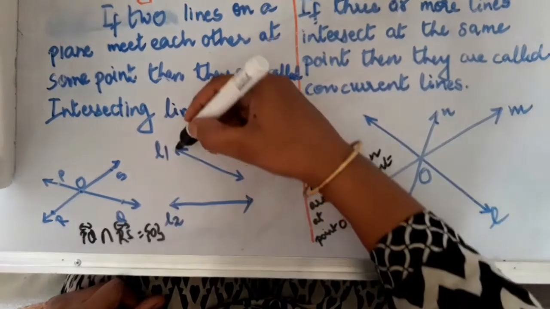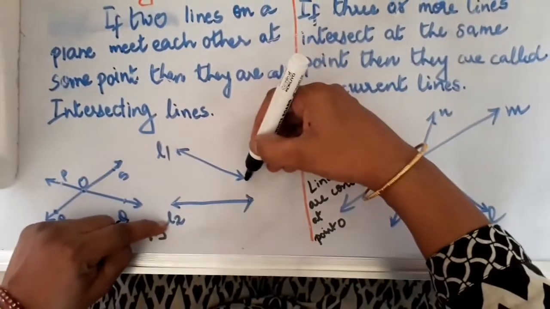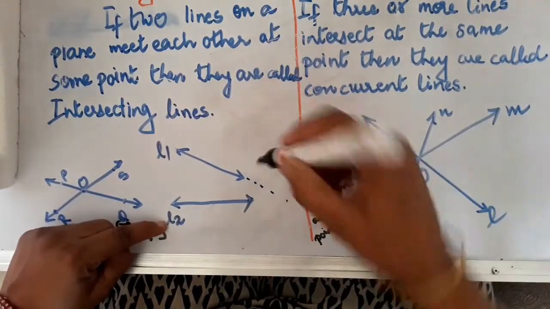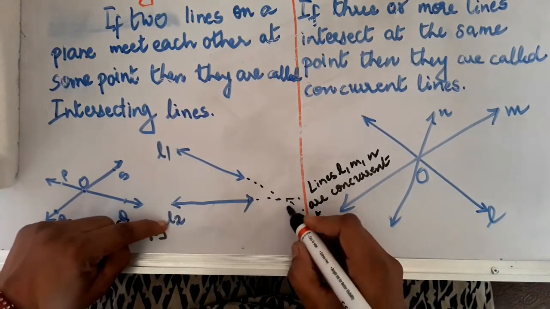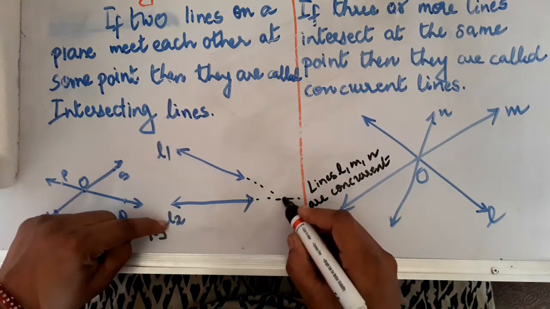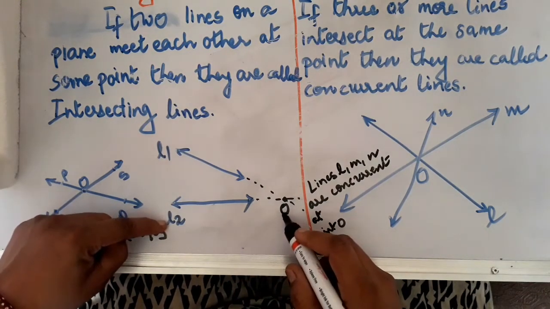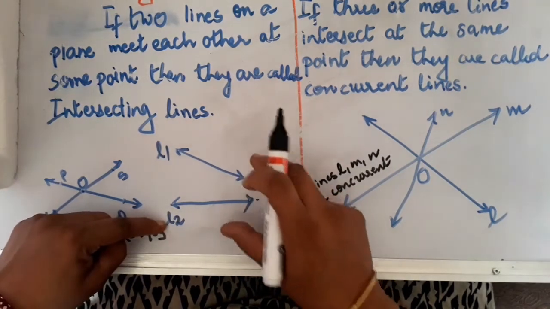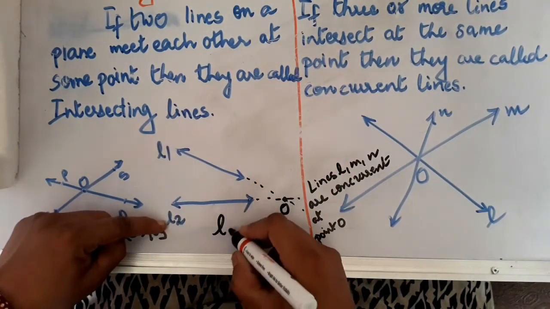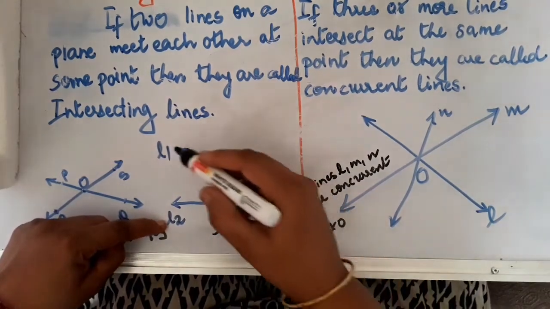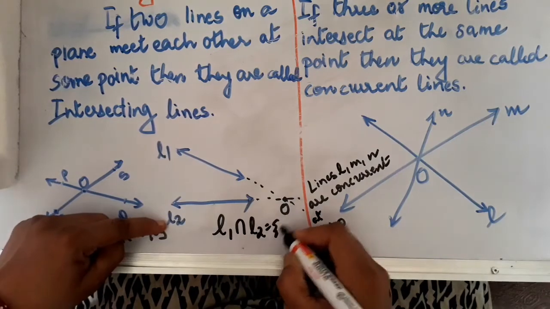So here when these two lines are extended, that is line L1 if you go on extending and line L2 if you go on extending in this direction, then at a certain point, say this point O, they meet each other. So these two lines are also intersecting lines, and in symbolic language once again we can write it as line L1 intersects line L2 at point O.